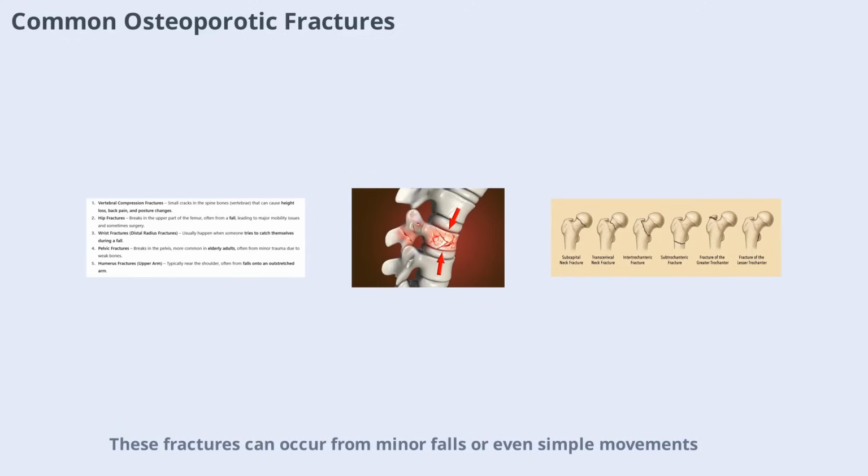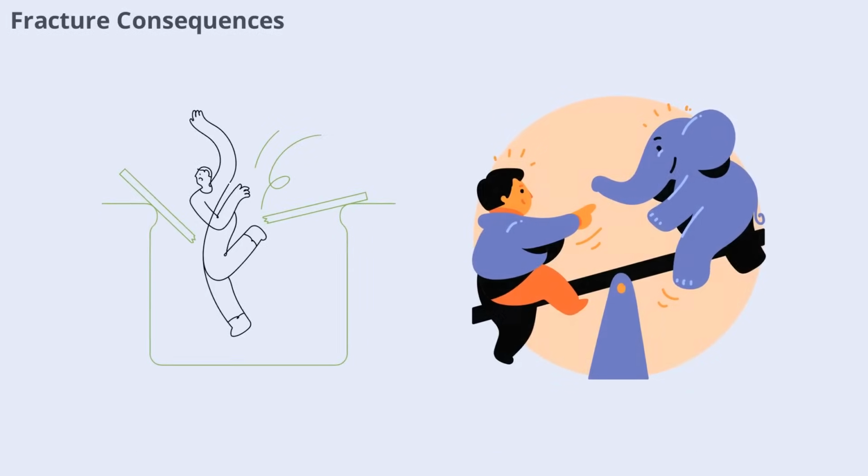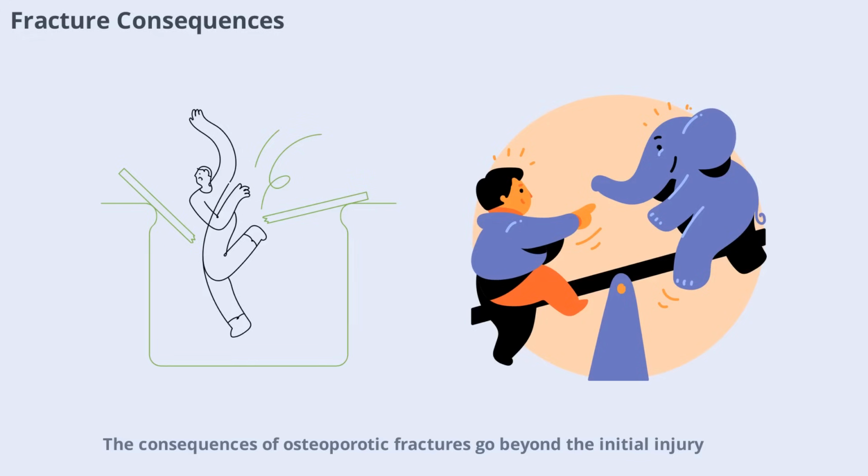These fractures can occur from minor falls or even simple movements, leading to pain, disability, and loss of independence. Understanding which fractures are most common helps us focus on prevention and early treatment to maintain mobility and quality of life. Consequences of osteoporotic fractures go beyond the initial injury.